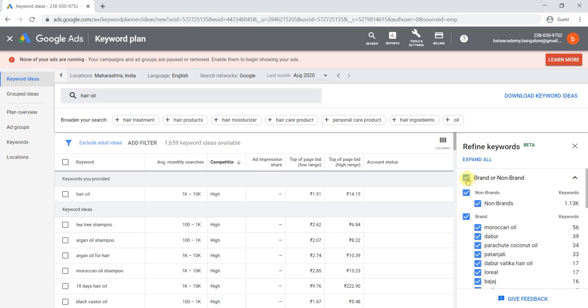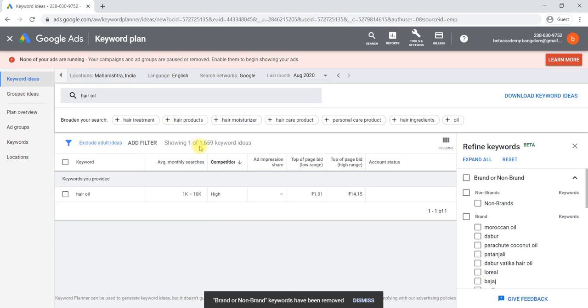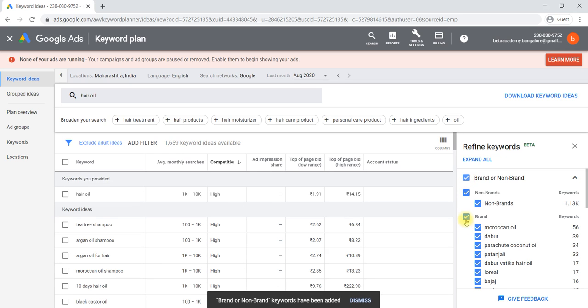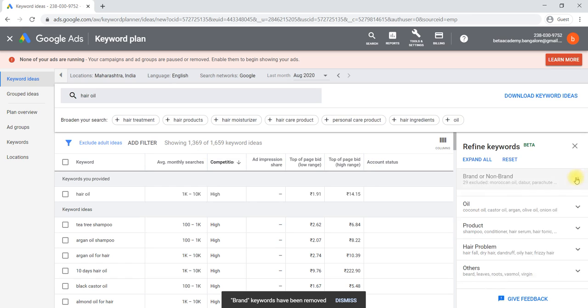Because I don't want brand-wise keywords, I will turn it off so that the keywords come down. Only keywords without a brand name attached remain. For example, if we say brand should not be attached, then it will come down to 11,369 keywords out of 1659. Some of the keywords have been attached with other brands.